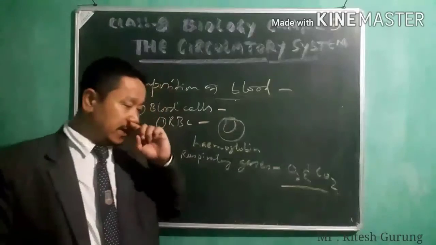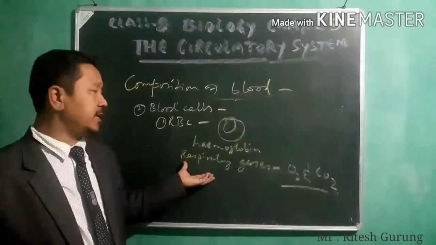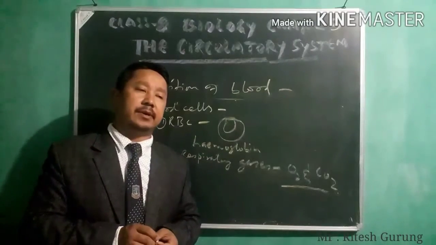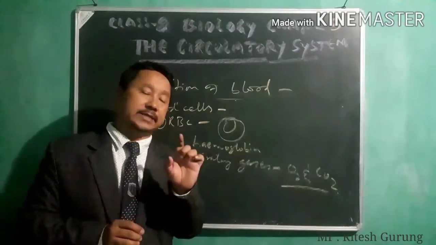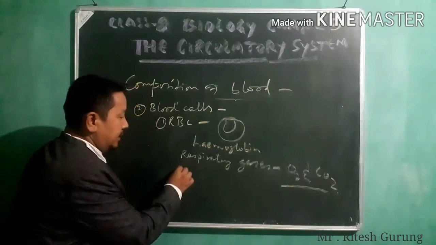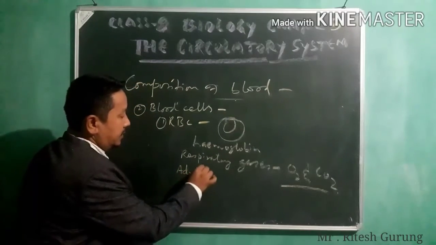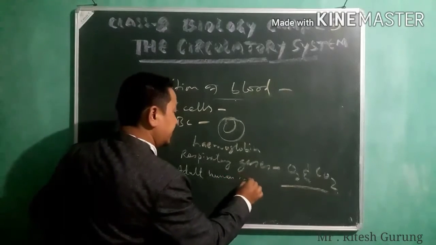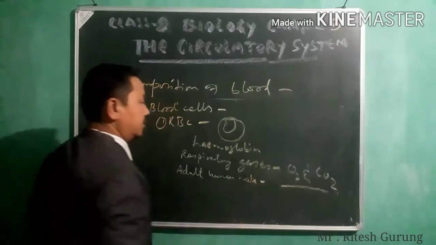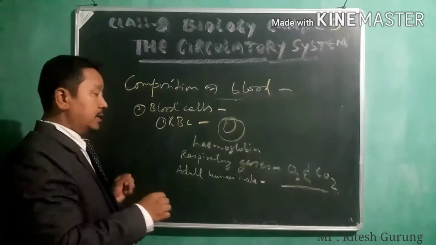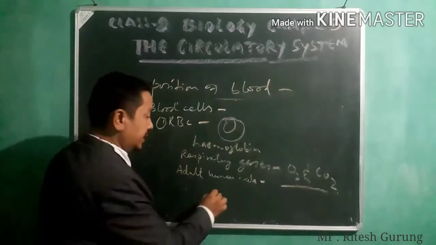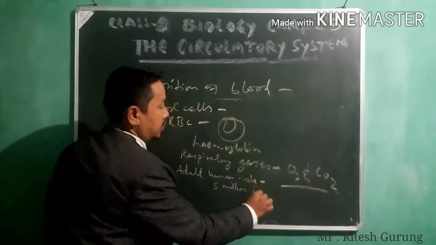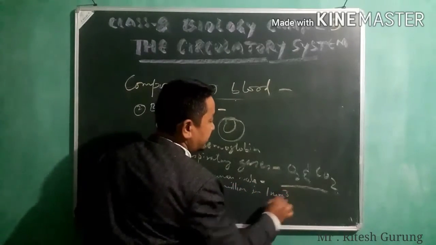All right, then your RBC is present in adult human male. In adult human male, your number of RBC is about 5 million in 1 cubic millimeter of blood.